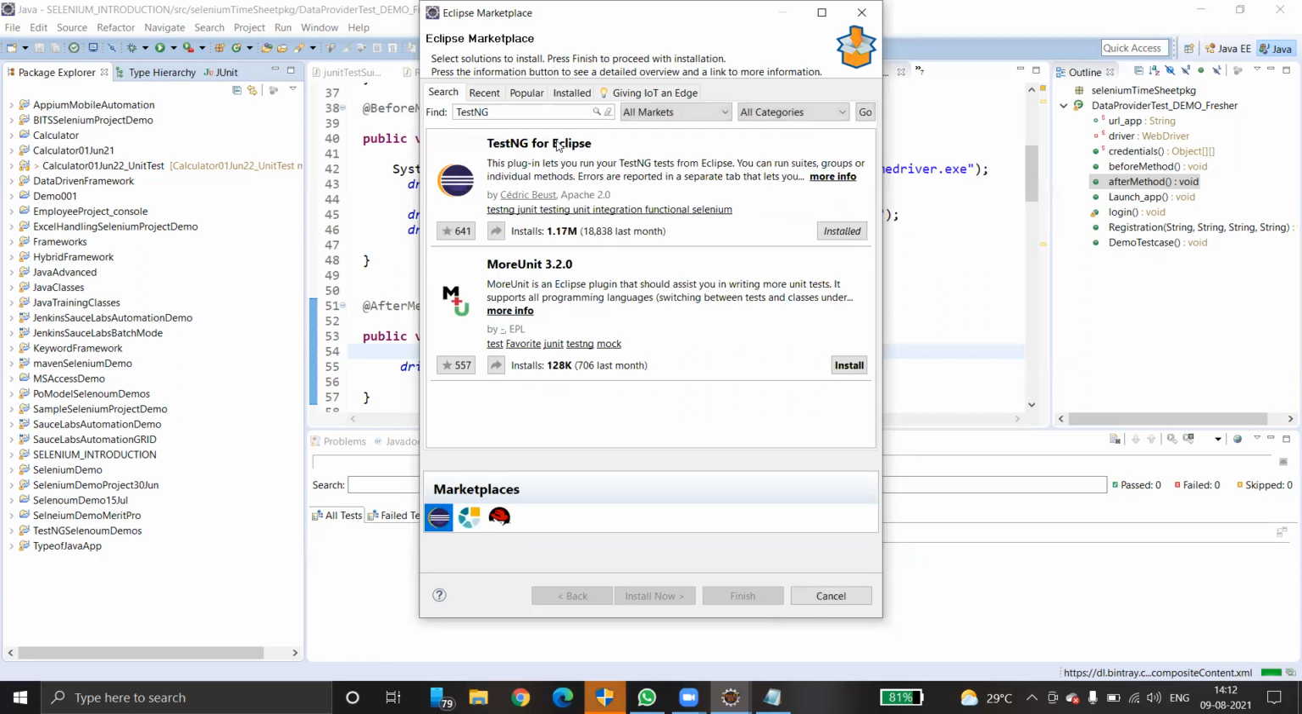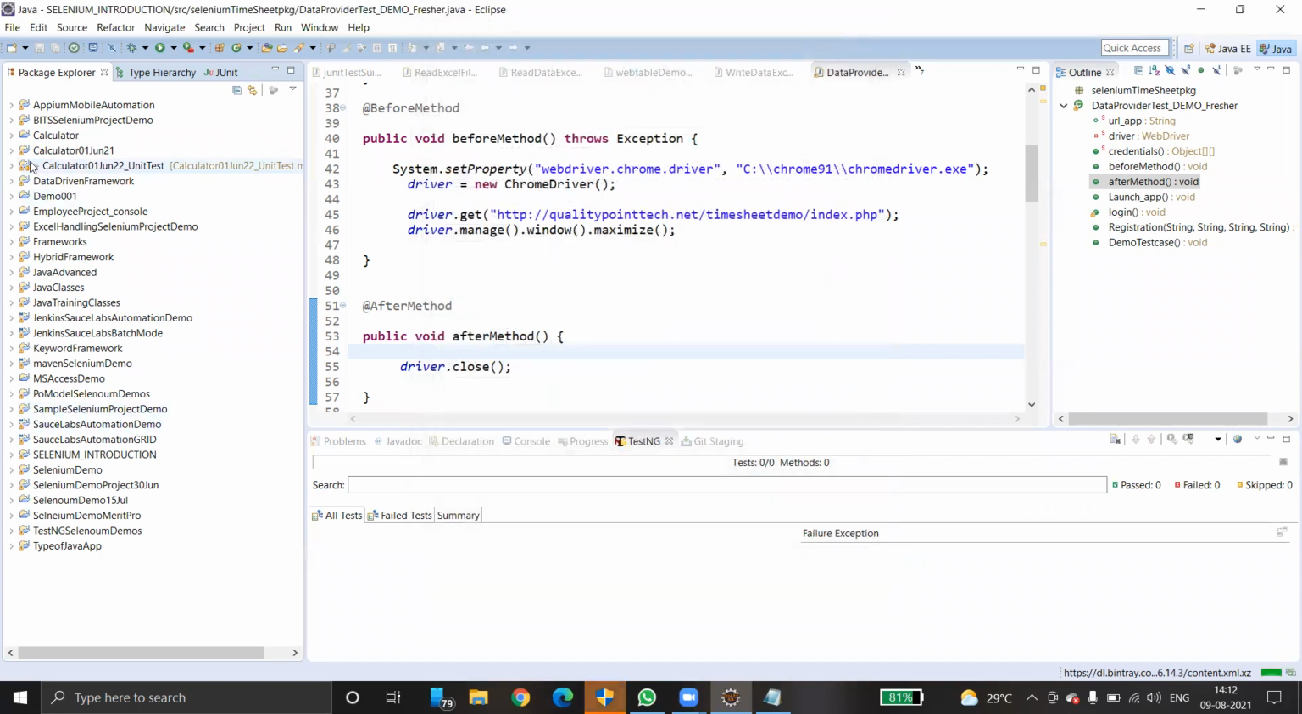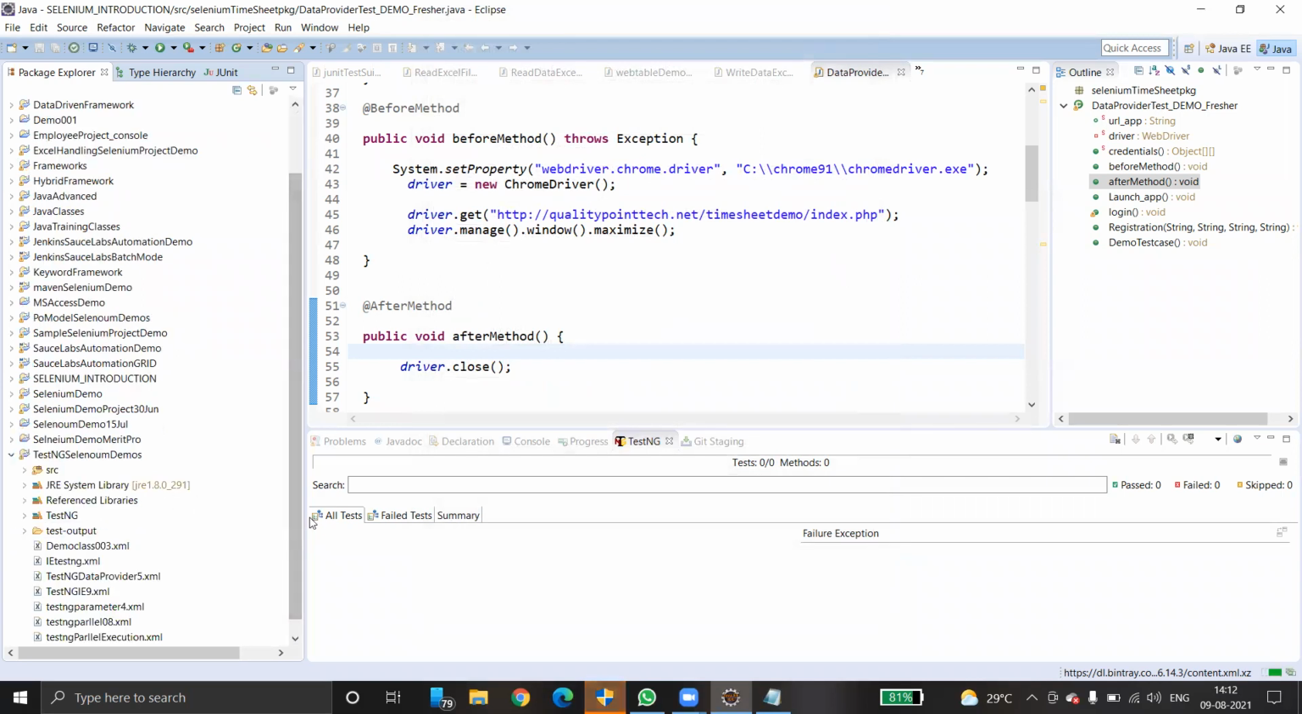See, TestNG for Eclipse is already installed, that's why it is showing installed status. Otherwise, it will show the install status. You have to click that Install button, and automatically TestNG gets installed on your local system. So, coming to how we create TestNG classes, I just want to show you how to create TestNG classes.